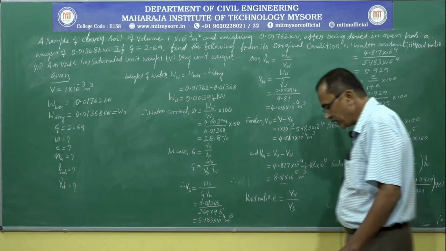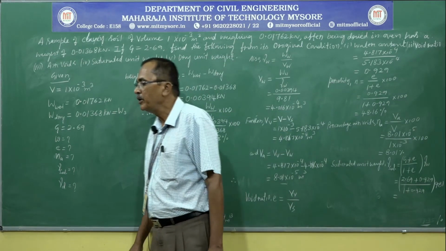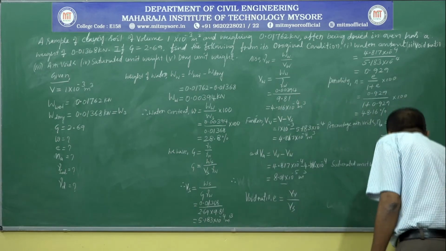You will get the saturated unit weight is equal to 18.45 kilonewton per meter cube.